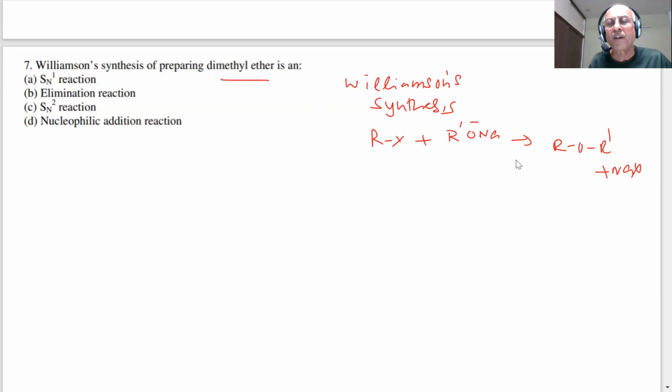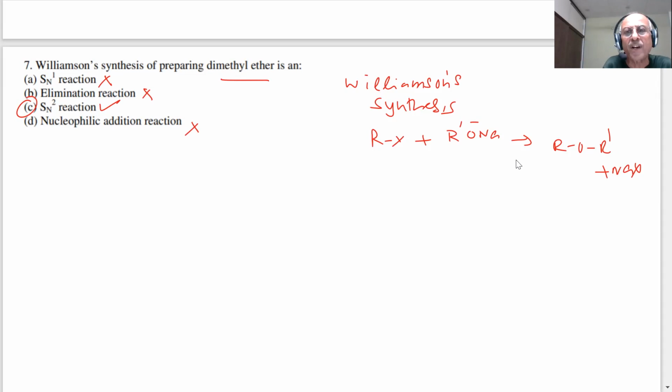It is important. Now what type of reaction is this, students? In this reaction, preparing dimethyl ether, is it an SN1 reaction? No. What do you mean by SN1? There should be formation of a carbocation. It will not happen here. Elimination? No. What is elimination? A molecule will be eliminated. SN2. Okay, now here is the important point, this is an example of SN2 reaction. Nucleophilic addition? No, there is no nucleophilic addition here; that takes place in carbonyl compounds where there is a double bond.